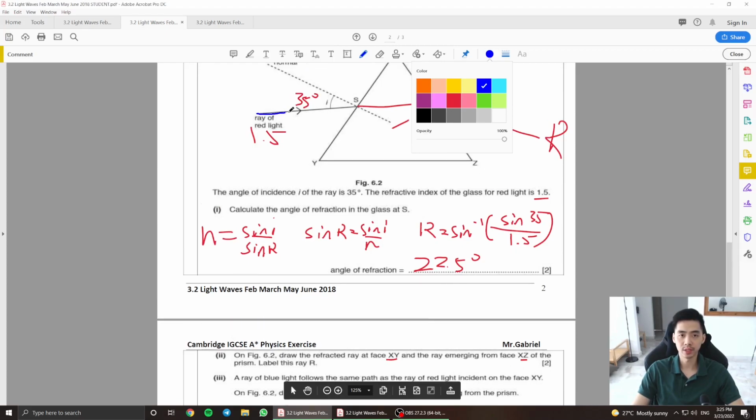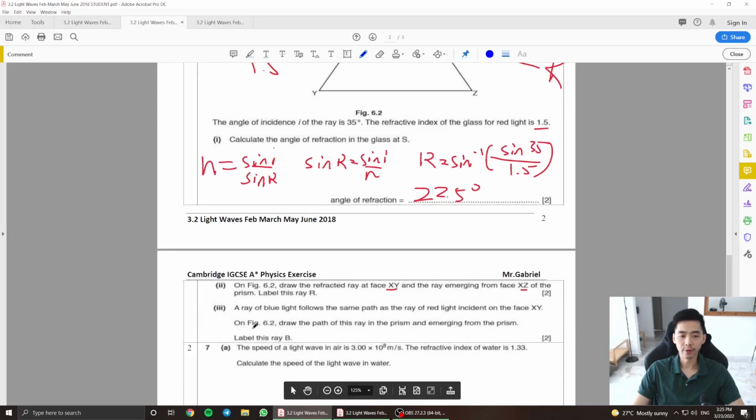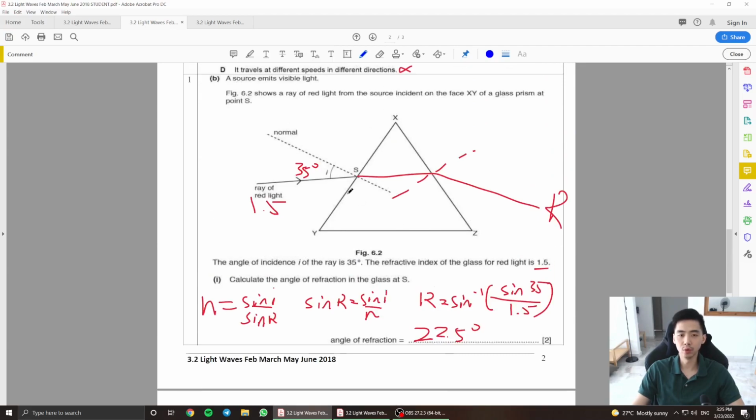So the ray of blue light, same path here. On figure 6.2, draw the path of this ray as it emerges from the prism. Now, since blue is a shorter wavelength than red, it's actually going to bend closer towards the normal, right? Meaning to say, if red was on top, the blue will be at the bottom and it will refract more here. And this is essentially going to be your blue color, guys. All right.